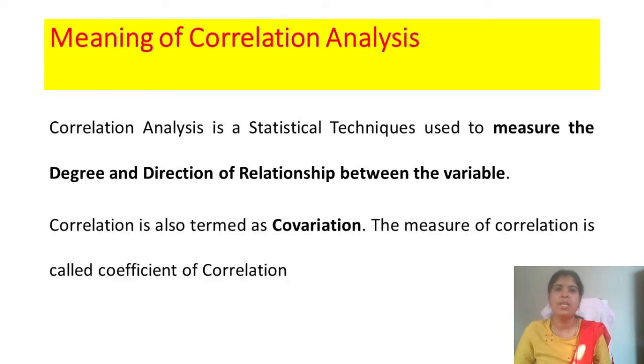Relationships are there. Meaning of correlation analysis: correlation analysis is a statistical technique used to measure the degree as well as direction of relationship between the variables. Whether the variables are moving in the same direction, either positive to positive or negative to negative, that is, whether they are moving in an increasing or decreasing direction. The second thing is direction: which direction they are moving. Correlation is also called covariation.